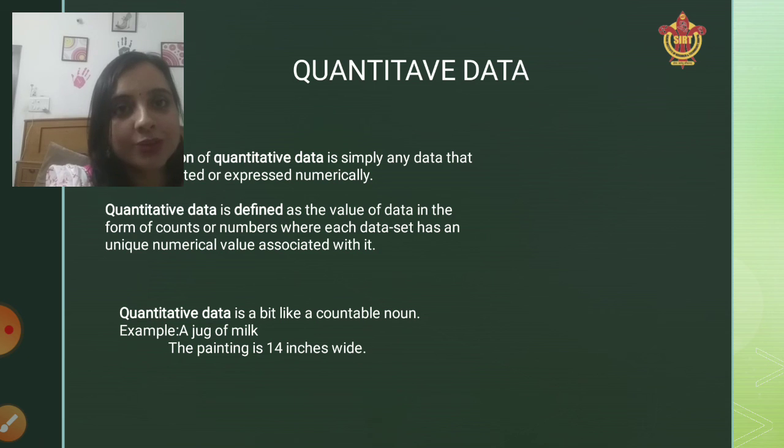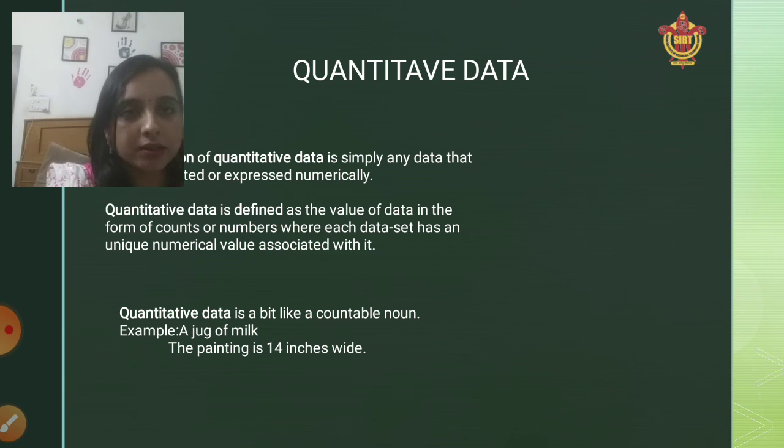That itself indicates that any data which has a numerical value associated with it is considered quantitative data. You can also compare it with what we studied in school, nouns, pronouns and different types of nouns. You can compare it with the countable noun.